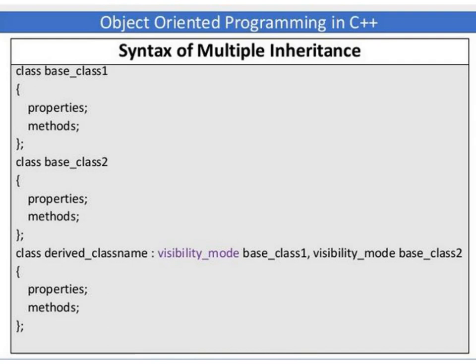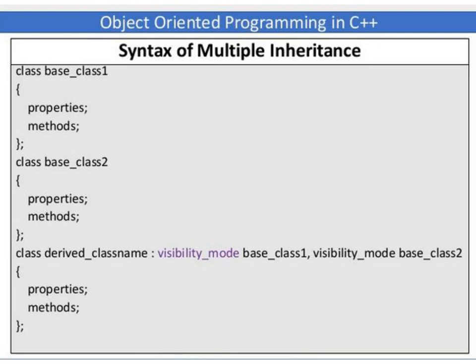Then you use the colon operator, then you specify the visibility mode. The visibility mode can be public, protected, or private. Then you specify base class 1. Here you are deriving one subclass by using two base classes.